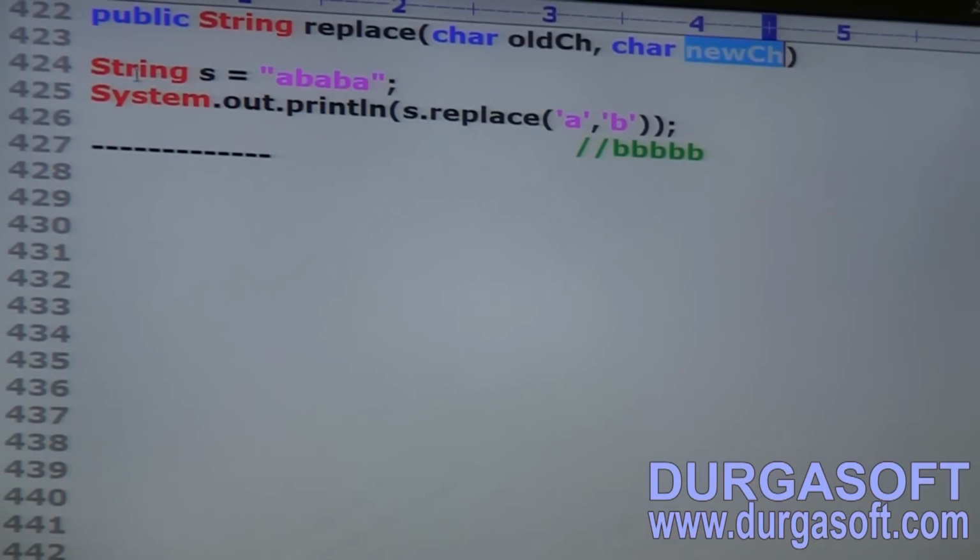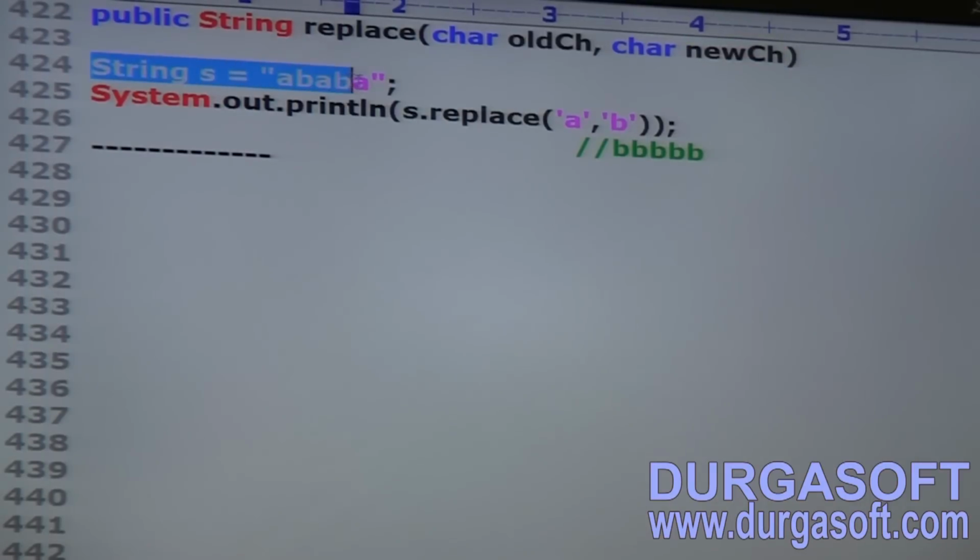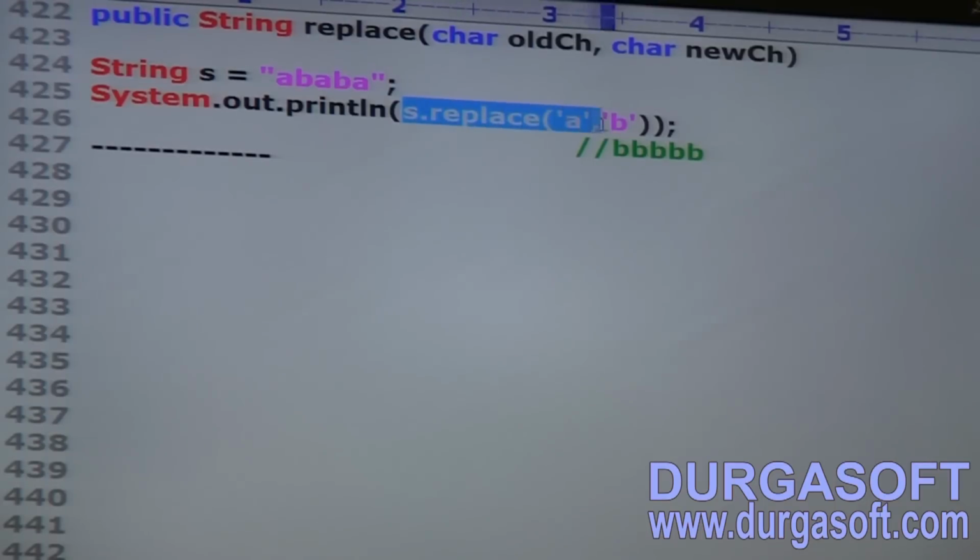Example: String s is equal to ab, s dot replace of a comma b. Can you tell what it means? Every a, replace with b. If every a is replaced with b, then what is the output? Total will become only b's. Okay, add this one.